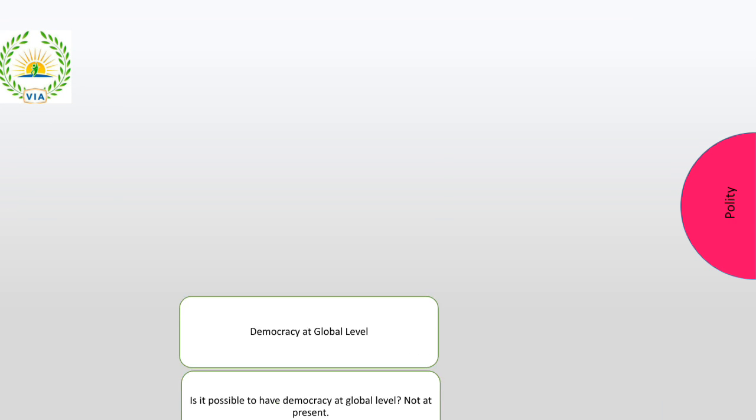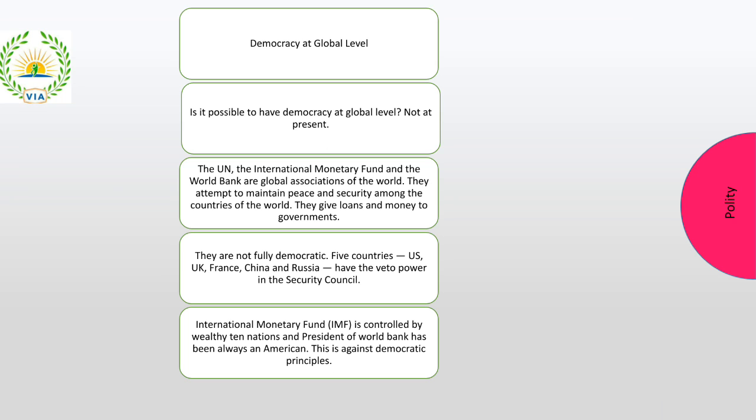Then we have seen, can democracy be in a global form? That is, we have seen about the United Nations Organization. We have 5 permanent countries, and we have 10 temporary countries which keep changing every 2 years. We have discussed the International Monetary Fund, right?